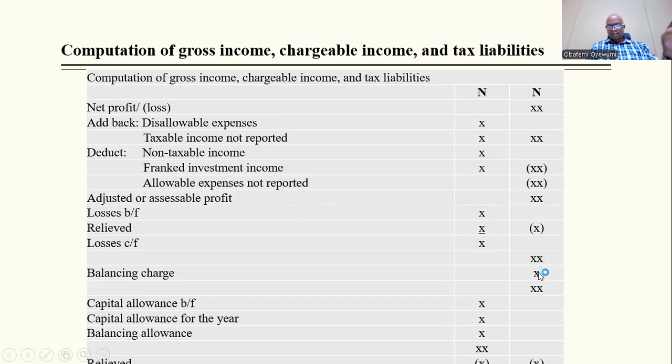Balancing charge will be added, and then you have more figures here, and then you have capital allowance. Let's assume that this company has been in business for long. So this capital allowance brought forward, capital allowance for the year, balancing charge, balancing allowance, we said that before.